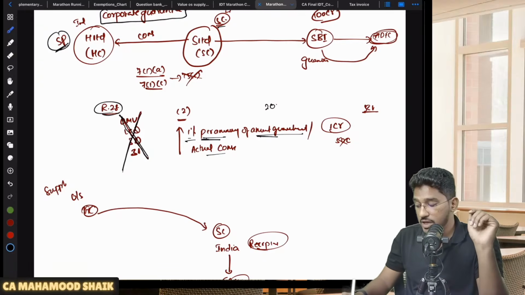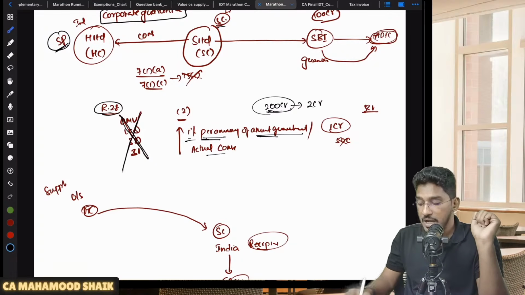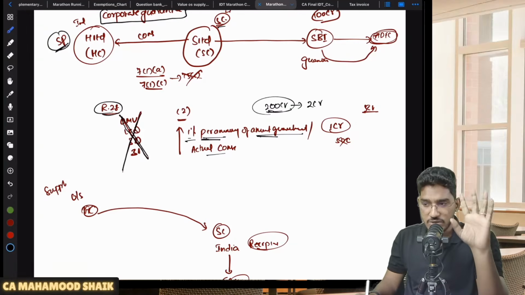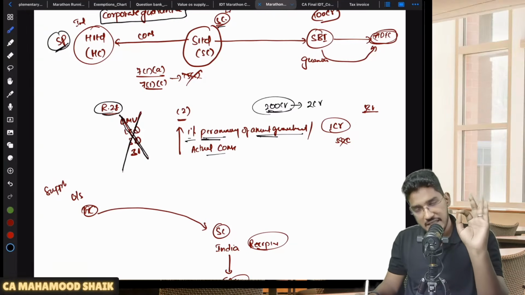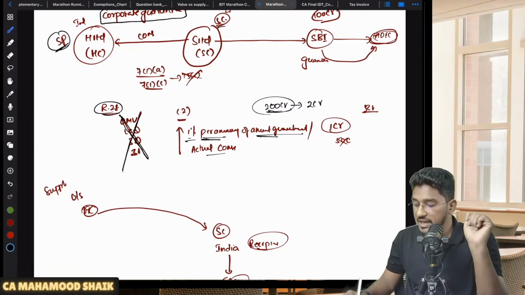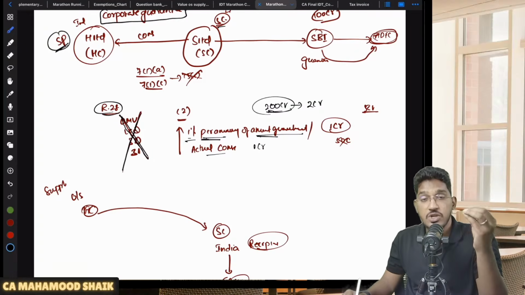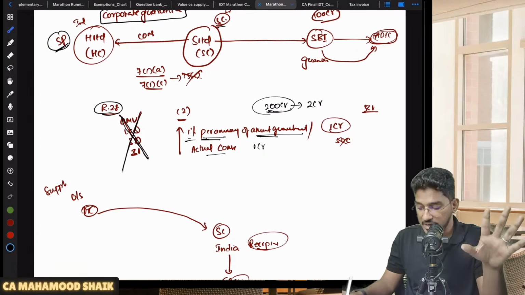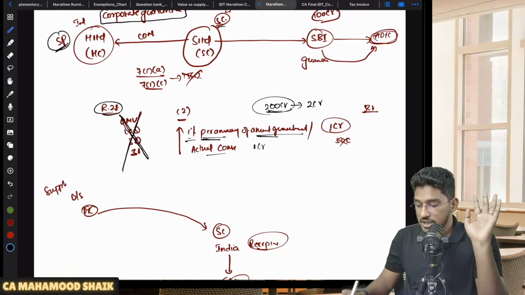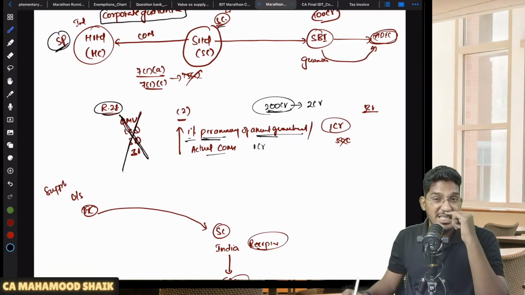Let us say there is a loan amount of 200 crores, and this amount has been guaranteed by the holding company. So what is the value? What is 1%? If I calculate 1%, it is 2 crores. But for giving that guarantee, they are also getting actual consideration of 1 crore. So what will be the value of supply? Whichever is higher: 1% per annum of the amount guaranteed, or actual consideration. That is 2 crores or 1 crore. Which one is higher? 2 crores. Value of supply will be 2 crores here.